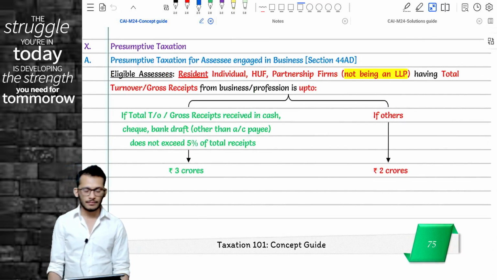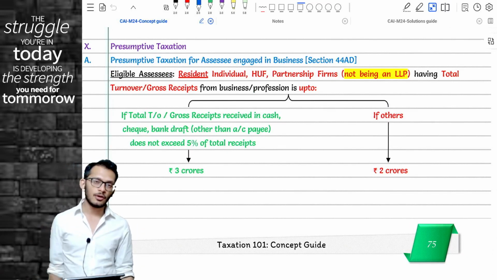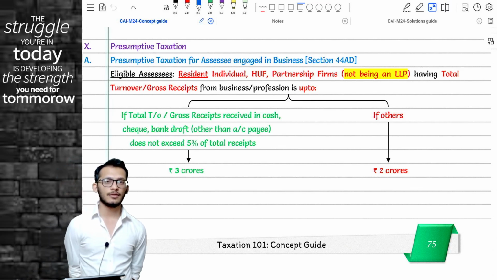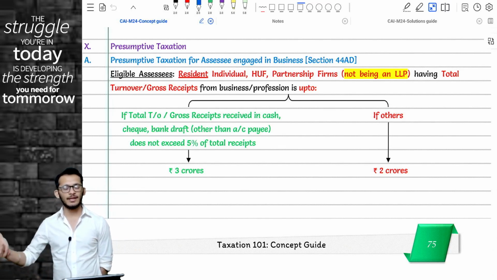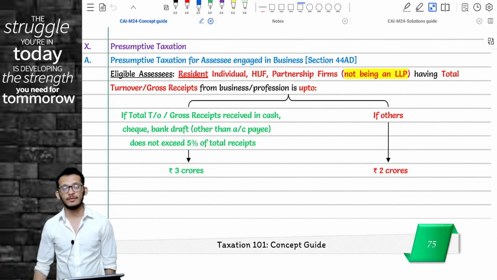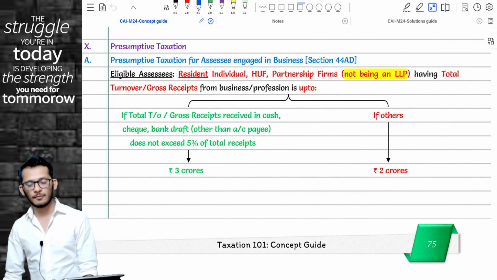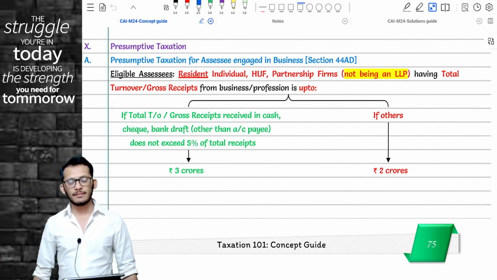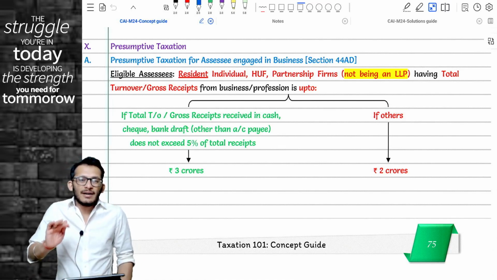Until last year, whenever you spoke about the word presumptive taxation, you always used to say that Rahul, presumptive taxation is applicable only if the turnover is up to 2 crores in case of business and up to 50 lakhs in case of profession. What was it? It was up to 2 crores in the case of business and up to 50 lakhs in the case of profession.